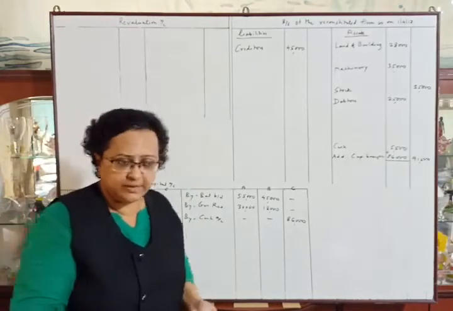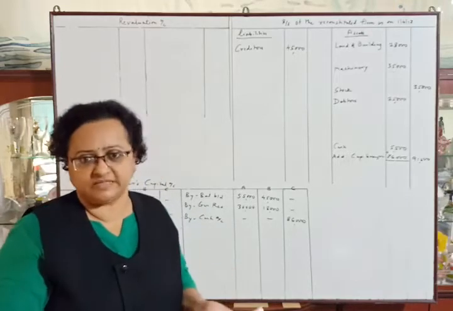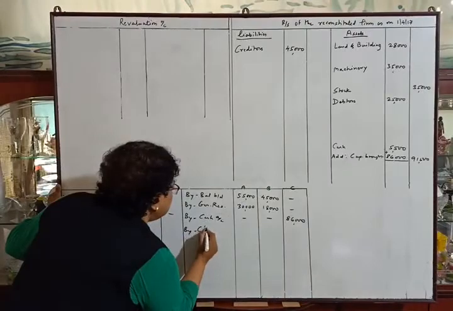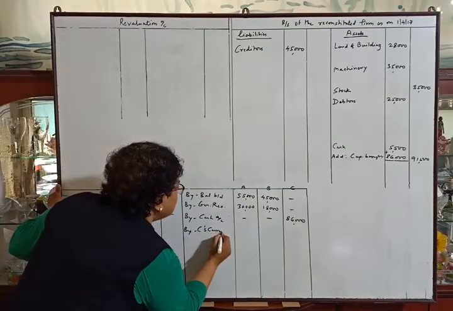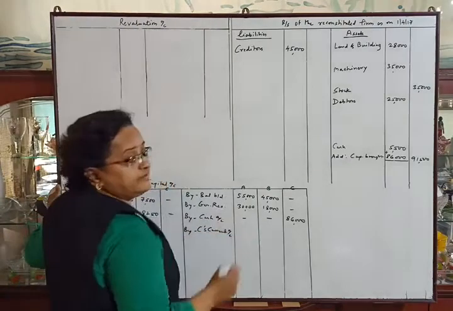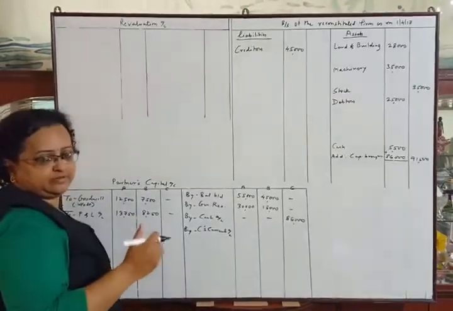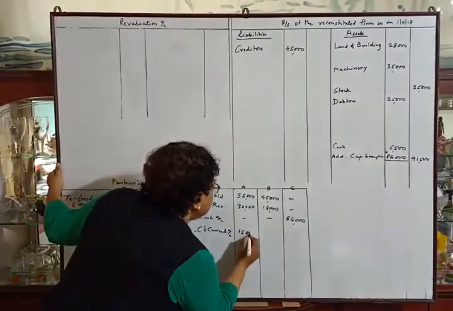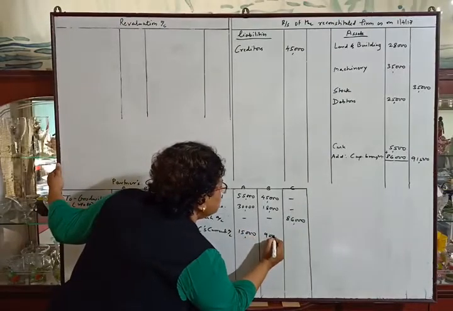C's current account debit to A's capital account, to B's capital account. So the entry will be by C's current account. 24,000 will be distributed between the partners in the sacrifice ratio. So 15,000 and 9,000.